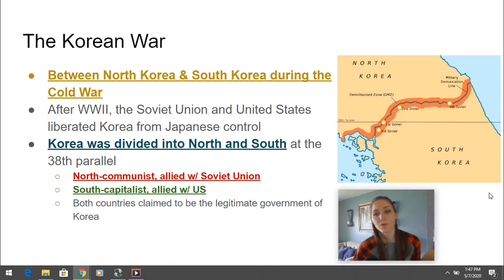Before the Korean War, North and South Korea were actually one united country. The Korean War was between North and South Korea during the Cold War. This was kind of like a war within a war, and we call that a proxy war.